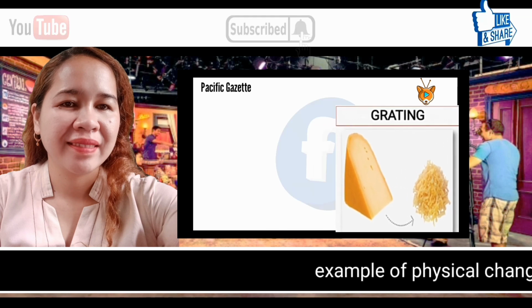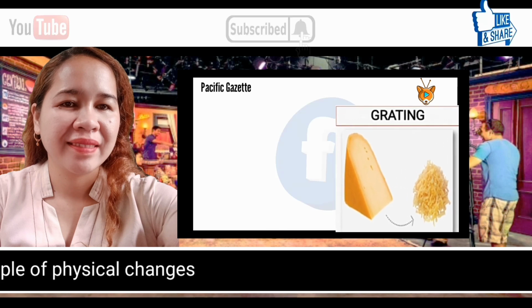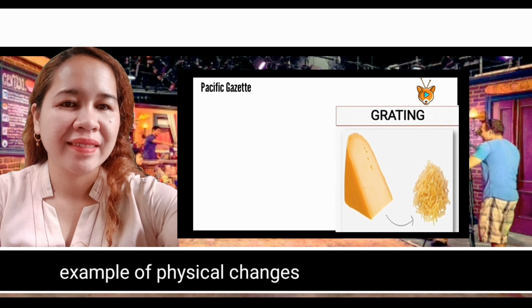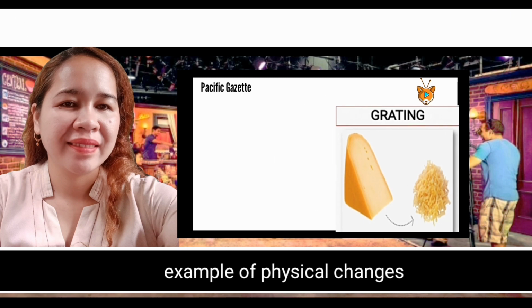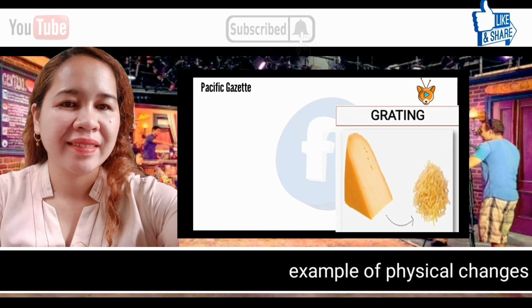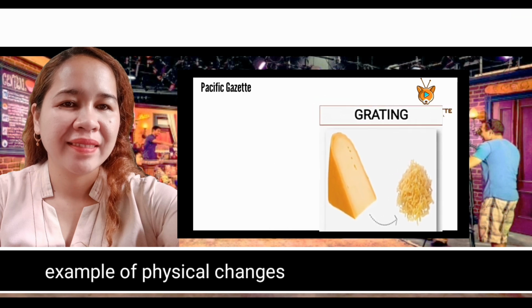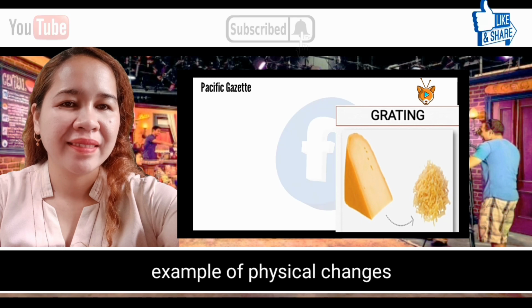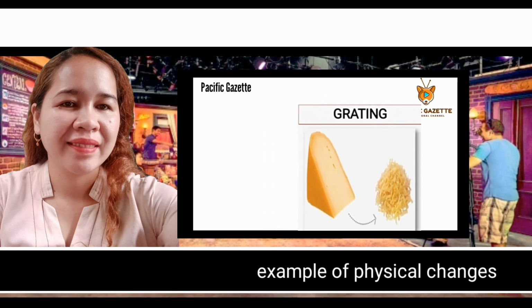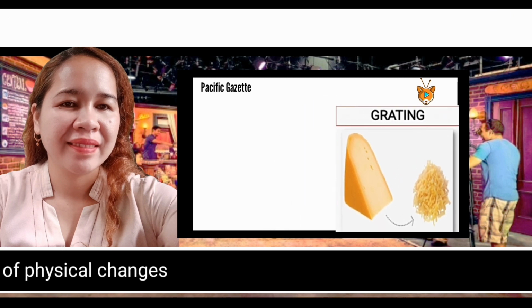Another example of physical change is grating. An example of this process is cheese. It turns into pieces of grated cheese. This process is an irreversible change. It is an example of physical change because it's still the same cheese that you have seen. The only difference is it is being grated into pieces of cheese.